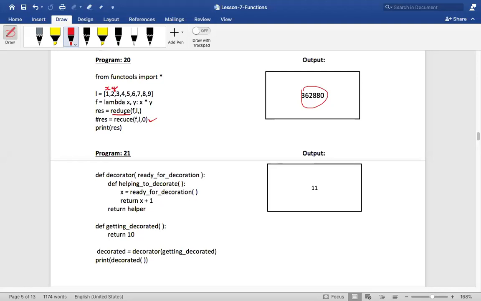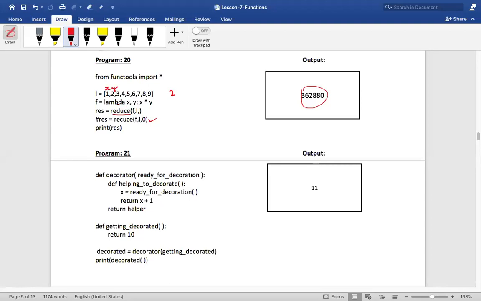Now when I say reduce, the function will take the first element as X and the second element as Y. Is that clear? Okay. Now what is it doing with that? It will multiply, isn't it? So what will it return now? It will return 2.